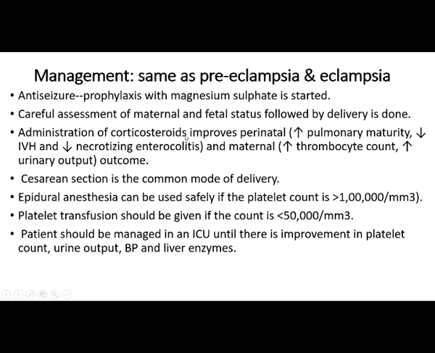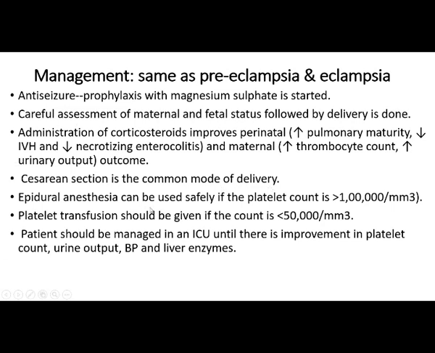The administration of corticosteroids improves perinatal outcome, that is, it increases pulmonary maturity, decreases IVH, and decreases necrotizing enterocolitis. For the mother, it increases the thrombocyte count and increases urinary output. So when corticosteroids are given, it helps the perinatal and maternal outcome. Then cesarean section is a common mode of delivery.